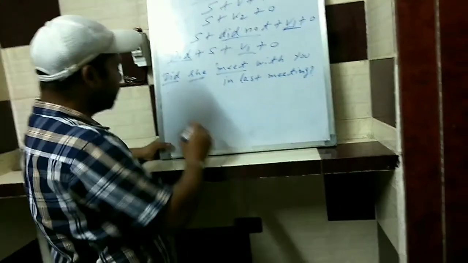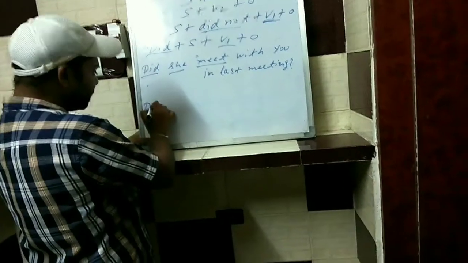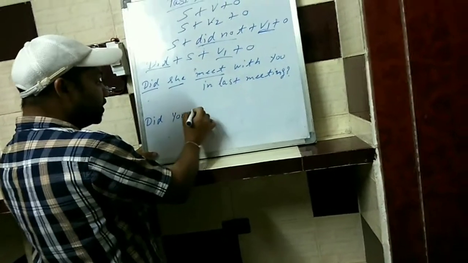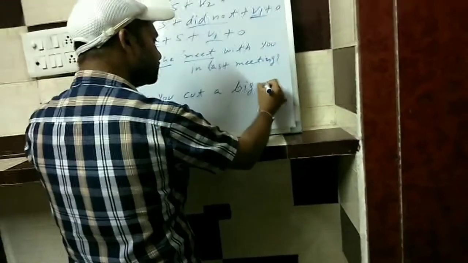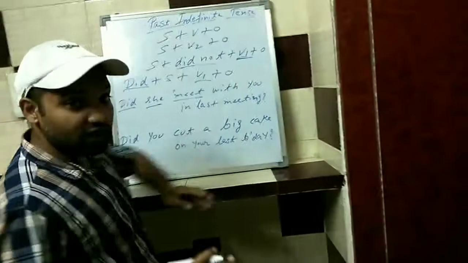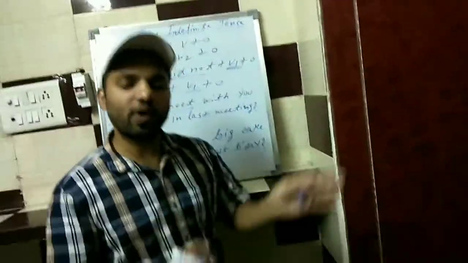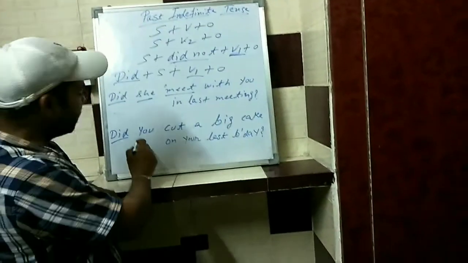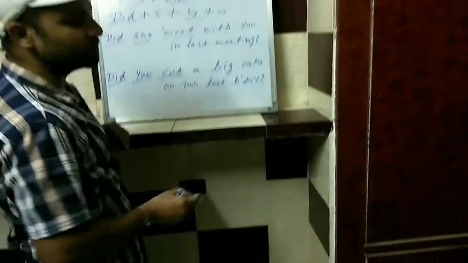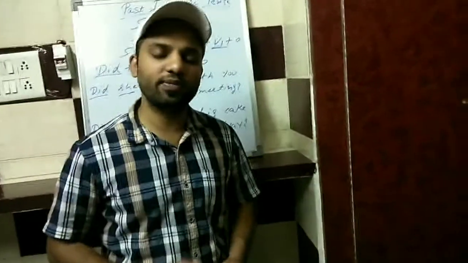If we go with the next example, then it could be, did you cut a big cake on your last birthday? Did you cut a big cake on your last birthday? So it is about the past, so that's why we use past indefinite tense. Did is a helping verb, after that is the subject, then verb, then object. So in this way we frame the question.